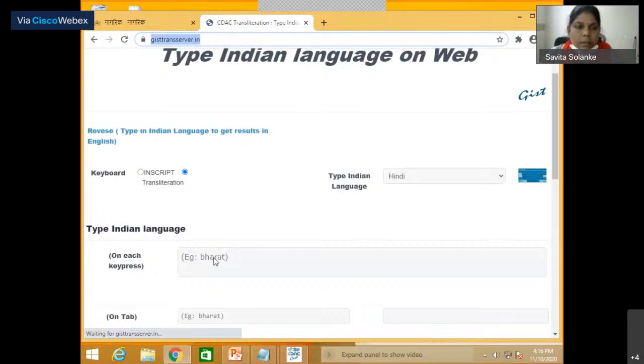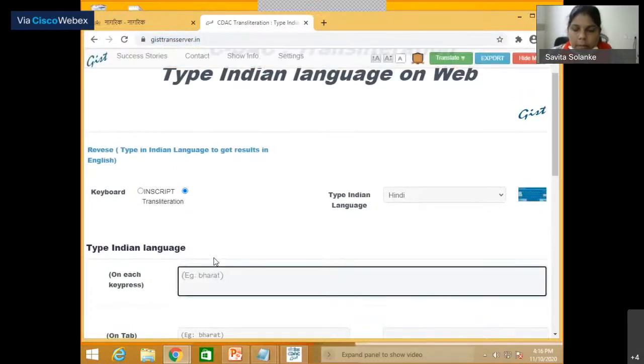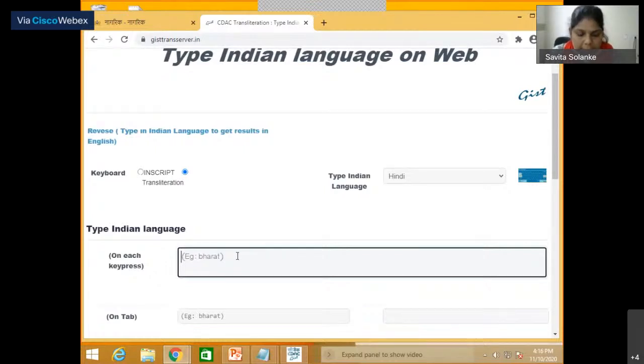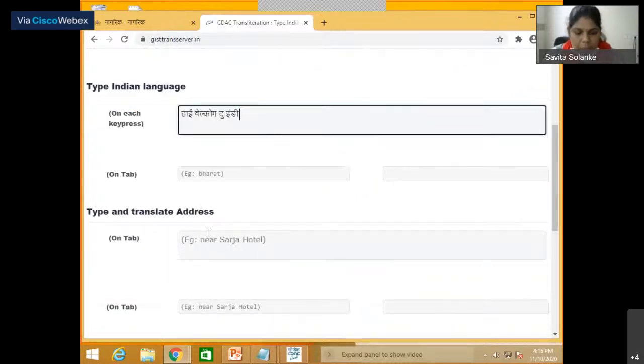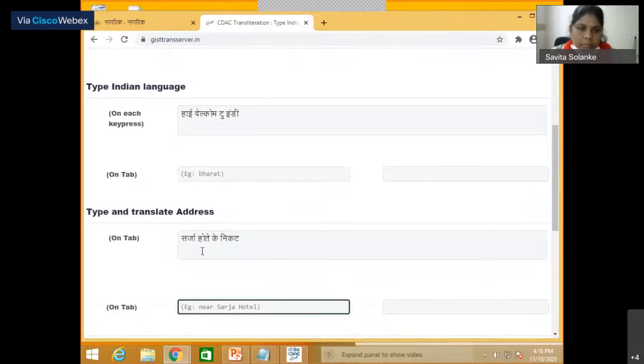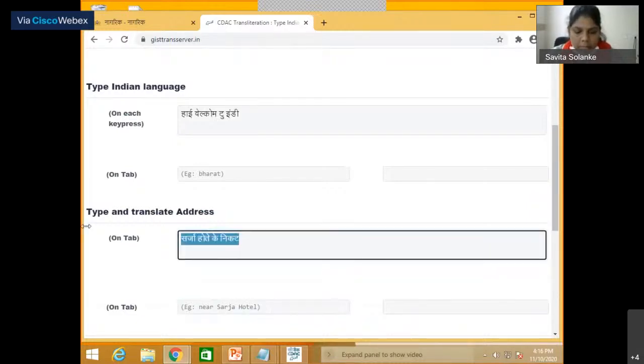If you want to type anything and you don't have access to any IME keyboard or something, just come here and type here. If I type hi, it will show you this. It will give you phonetic typing, transliteration. Or if you want to use some address translation, just use this website.